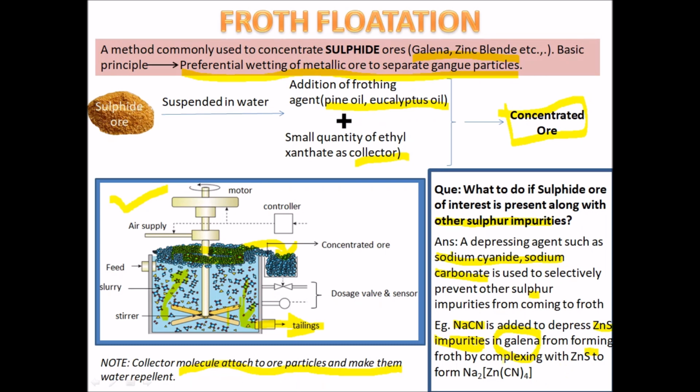Sodium cyanide is added to depress zinc sulfide impurity in galena from forming froth by complexing it with zinc sulfide to form a complex Na2[Zn(CN)4], which is a coordination complex named sodium tetracyanozincate, which can be removed.